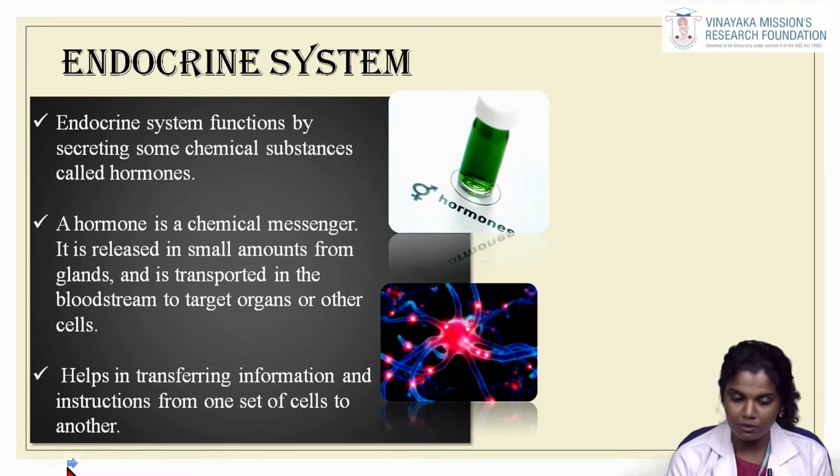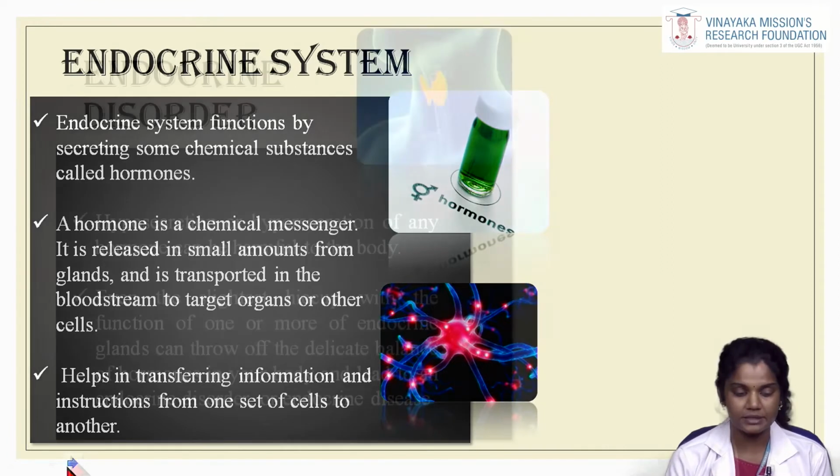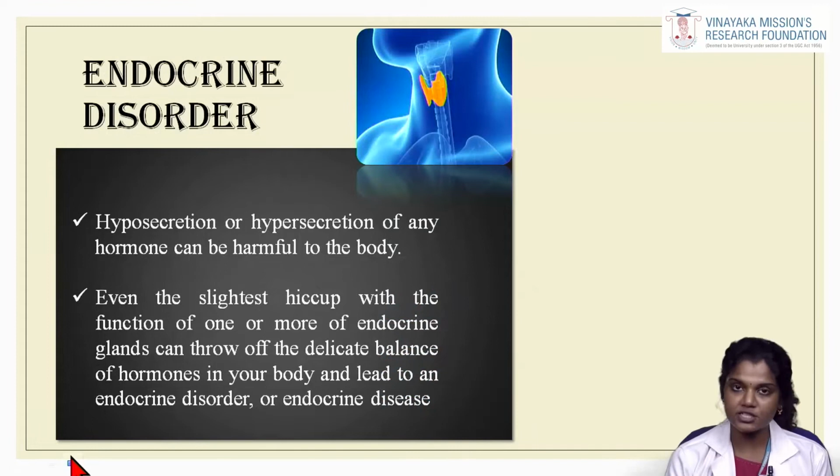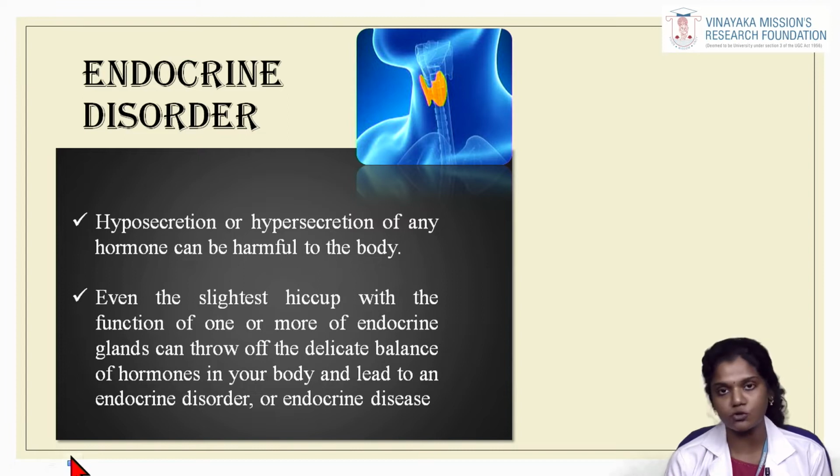They are released in small amounts from the glands and transported to the bloodstream, and from the bloodstream they are transported to the target organs or other cells. These hormones help in transferring information and instructions from one set of cells to another. When it comes to endocrine disorders, the hyposecretion or hypersecretion of any hormone can be harmful to the body. Even the slightest hiccup with the function of one or more of the endocrine glands can throw off the delicate balance of hormones in your body and lead to an endocrine disorder or an endocrine disease.